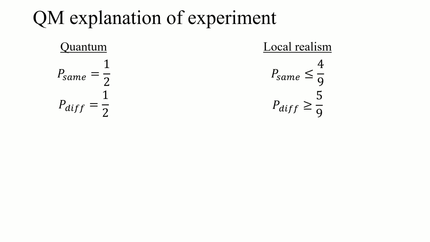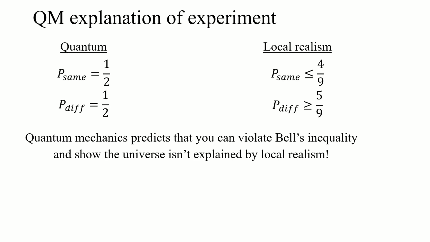If we look at those local realism explanations, we know that the probability of measuring the same result between Alice and Bob has to be less than 4/9. Maximum it can be is 4/9. The probability of measuring different has to be greater than 5/9. Quantum mechanics allows violations of those inequalities. There are several examples of these, but this is the simplest case of Bell's inequality. And quantum mechanics predicts that you can violate those inequalities and show that local realism doesn't hold and can't explain this. And that's the amazing thing about this.